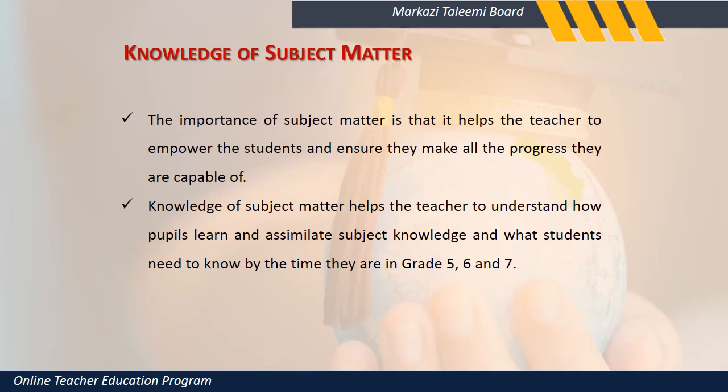He knows what a prime number is, what an even number is, what an odd number is. How is he learning? What is his learning pattern? Psychologically, you will be able to see how he assimilates, that is, how he is collecting that information. And what students need to know. Then you will know, okay, by the time he goes to grade 5, he will know all the formulas.